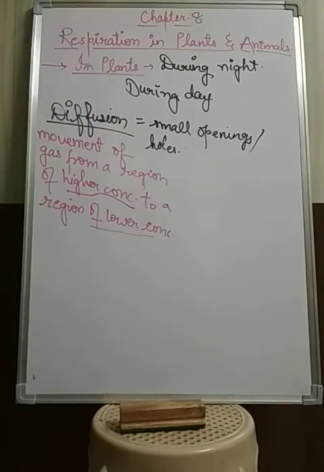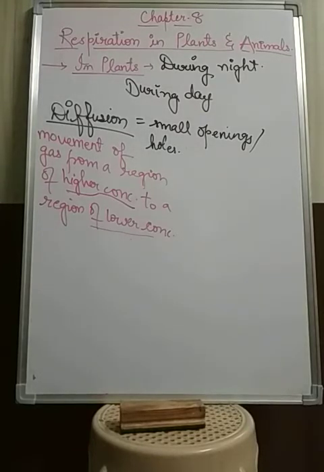Basically in this process, the carbon dioxide rich gas from various parts of the plants diffuses out, and the oxygen rich air from the outside diffuses into the plant. Likewise in human beings, as we inhale oxygen and exhale carbon dioxide, in the same way carbon dioxide rich air will move out from their body to the environment, and oxygen rich air will move inside from the environment to their body. So this is how gaseous exchange in plants takes place.